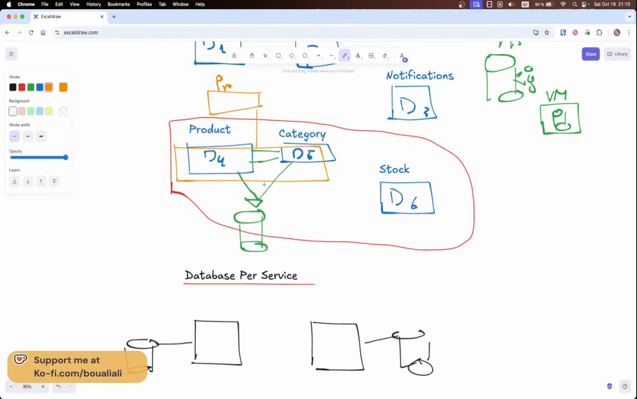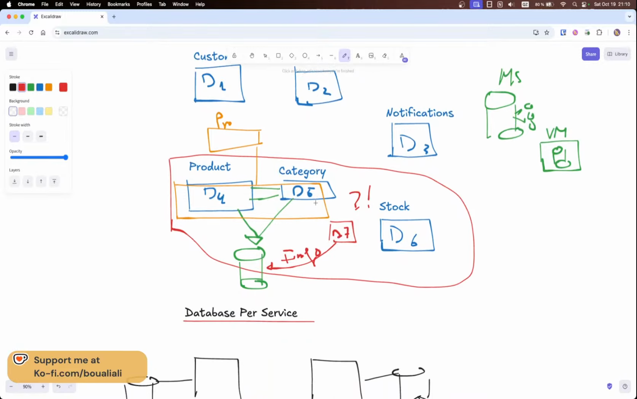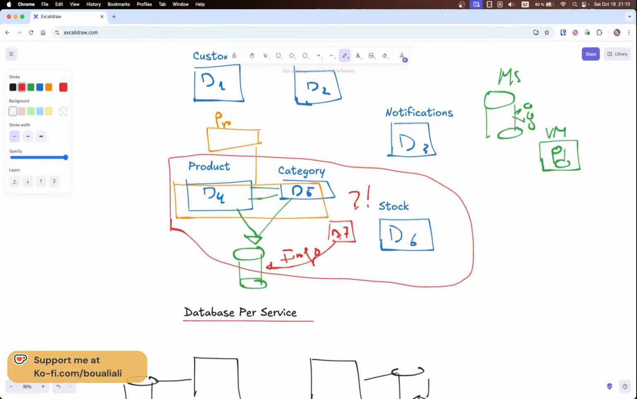But here, just in case, let me put this in red. Let's say we have one microservice, or a domain number 7, for example, which needs some information, or needs to read from a table or write into a table in a database that belongs to a different microservice or a different domain. Here we need to raise some questions. Did we correctly apply the domain-driven design, or is there something wrong within our application?